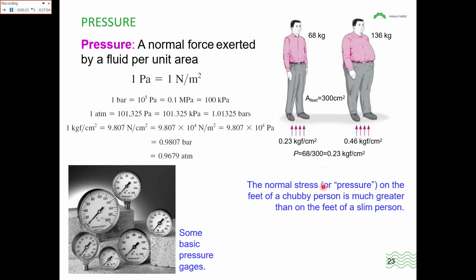The normal stress or the pressure on the feet of a chubby person is much greater than upon the feet of a slim person, because the weight upon a unit area is much more, or the force upon a unit foot area is much more as compared with a slim person. So that is why the value of pressure is more.